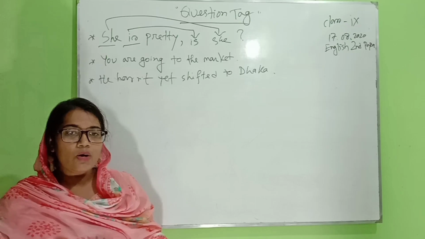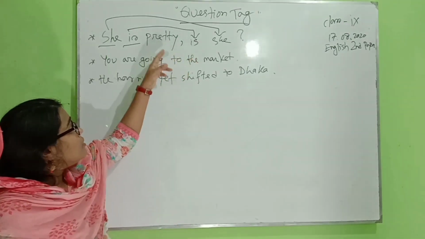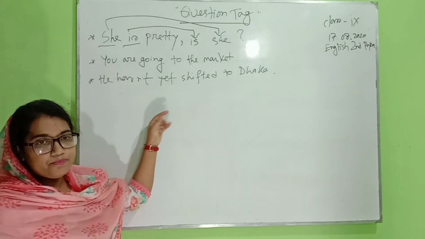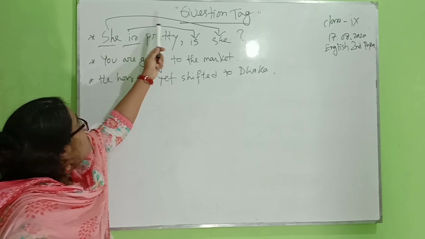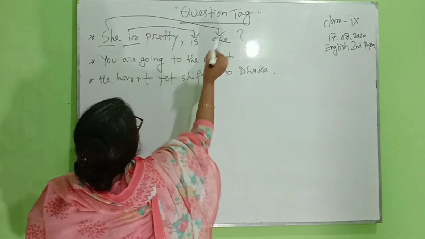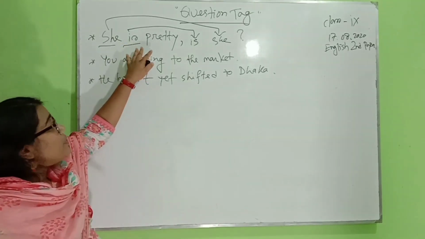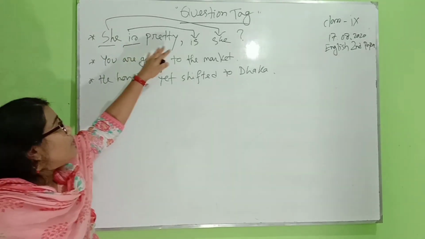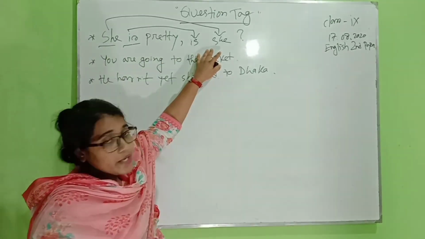Let's see how to do it, one by one. She is pretty. This "is" will go here, and this subject also goes here. But what we see, this statement is positive. So the question tag will always be negative.